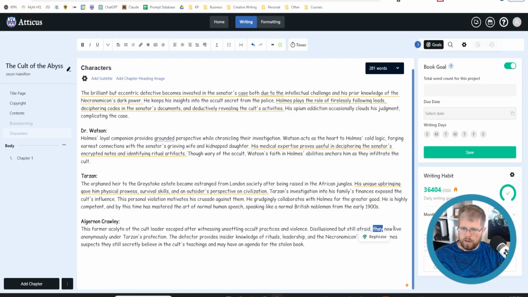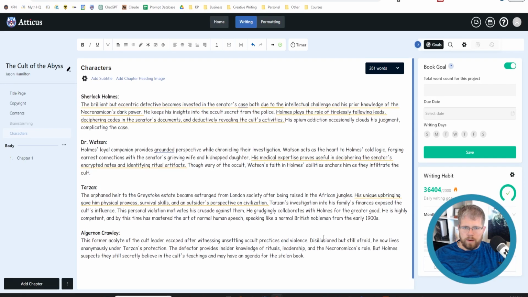We can change the pronoun now. He now lives anonymously under Tarzan's protection. The defector provides insider knowledge of rituals, leadership, and the Necronomicon's role, but Holmes suspects they still secretly believe in the cult's teachings and may have an agenda for the stolen book. All right, that's good enough for now.